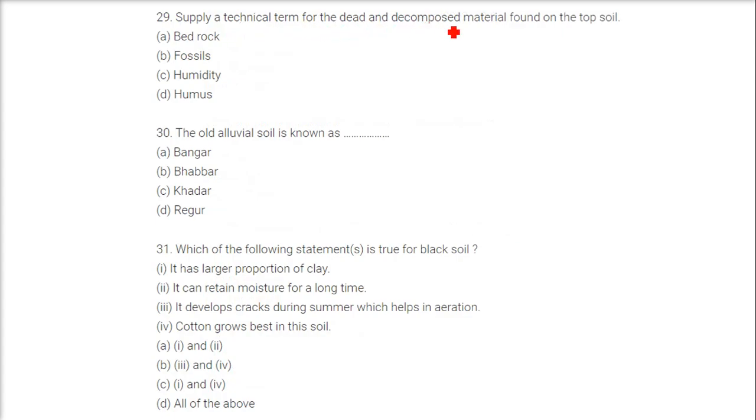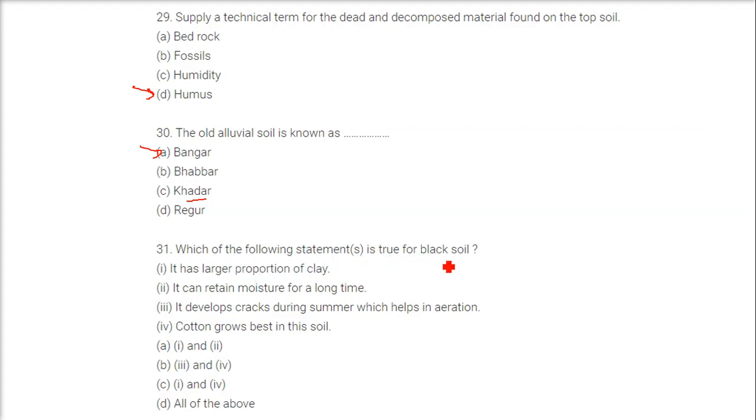Supply a technical term for the dead and decomposed material found on the top soil, and the answer is humus. The old alluvial soil is known as bangar. The new one is called khadar.